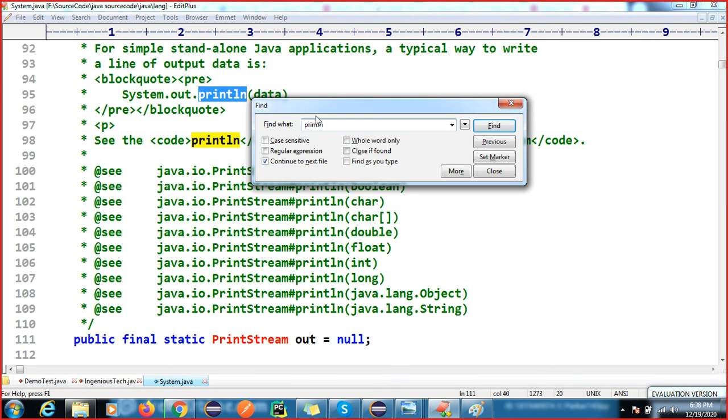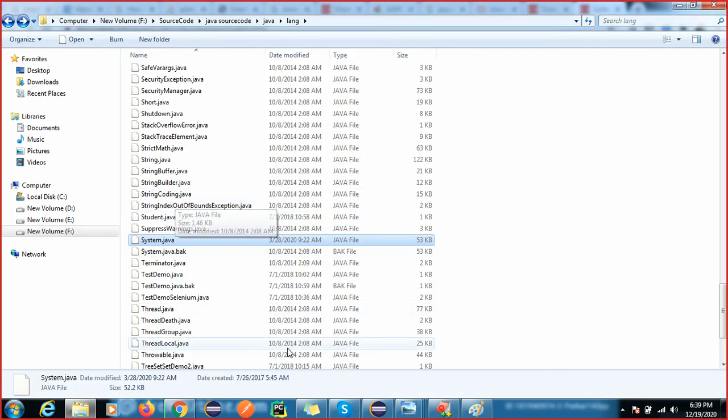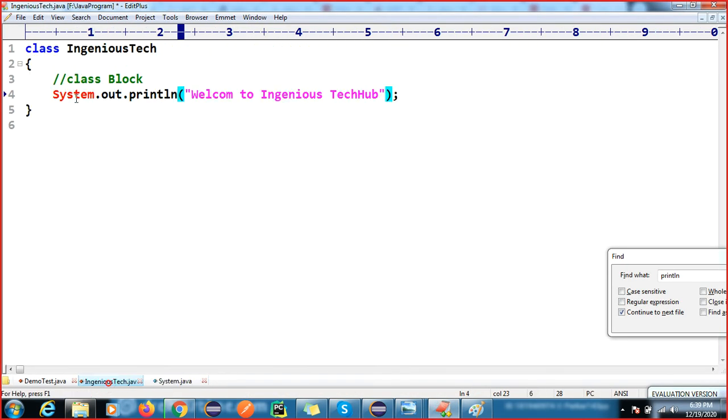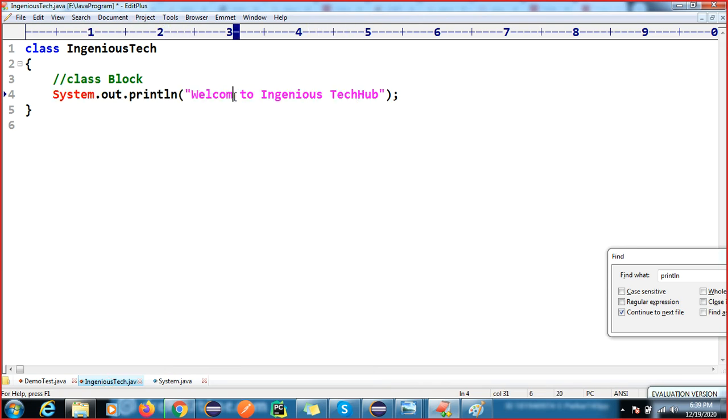This is your method, but what a method is and all that we will learn later. System.out.println is a type of logic. Java people already developed this logic. This logic will print anything.